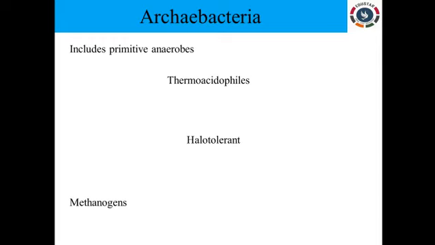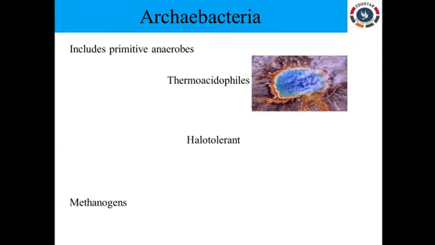Thermoacidophiles, halotolerants and methanogens. Phile means loving; they can live in those conditions. Thermo means high heat, plus acidic condition. So even in the presence of high temperature as well as high acidic nature, the organisms can live. That is said to be thermoacidophiles. If you see this picture, this is a volcano. Even in the volcano, with a temperature of 2500 degrees Celsius, they can survive. Such bacteria have a special type of cell wall, hence they can survive even in hot winds as well as in the sea.